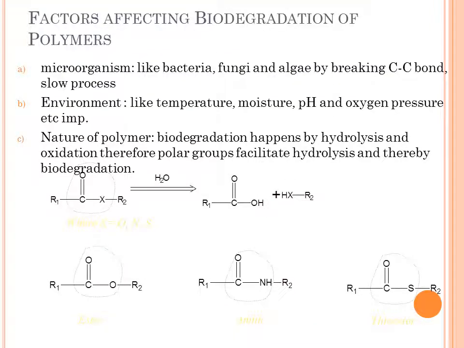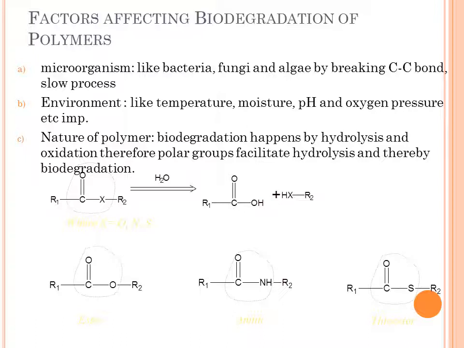Some factors affect biodegradation. The first one is microorganisms like bacteria, fungi, algae. These feed on the polymer by breaking the C-C bond, but this is a very slow process. Then there are environmental factors like temperature, moisture, pH, oxygen. If these conditions are suitable, then also there will be biodegradation. And the important factor is the nature of the polymer, which should allow biodegradation.